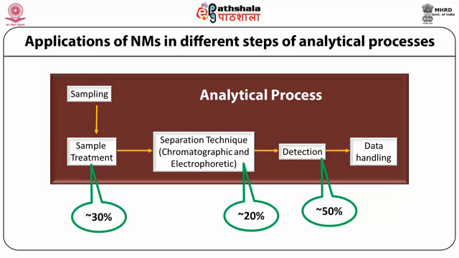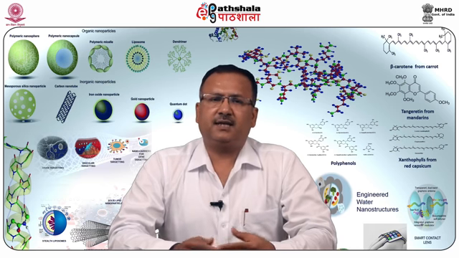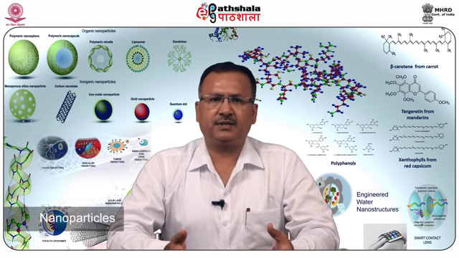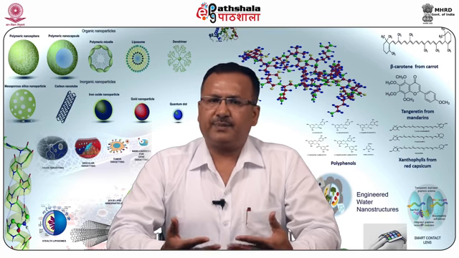Nanomaterials, due to their extremely small size, diverse morphologies and tunable, highly specific surface functionalization, present themselves as an excellent material for developing a near perfect sample extraction method or device. So broadly, the nanomaterials are classified into two categories for the purpose of sample preparation: one is nanoparticles, another is nanoporous structures.